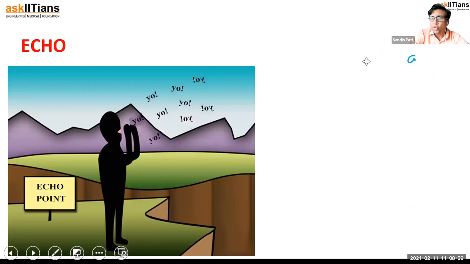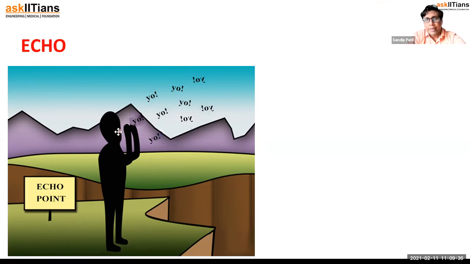Now let's talk about the echo. Echo is what basically when you go trekking in the mountains, there must be something like an echo point where you will find that many people are shouting, right? And you are also going to do that same thing. Why? Because you want to hear your own echo. So how is it happening, and why is it not happening with us right now? Sound is anyway reflecting from the next wall. Why are we not able to hear the echo?